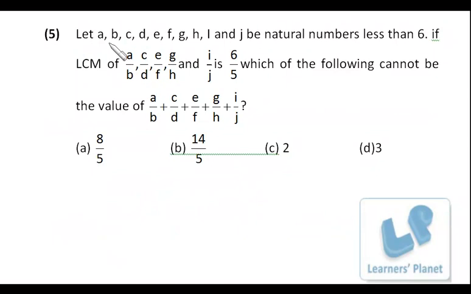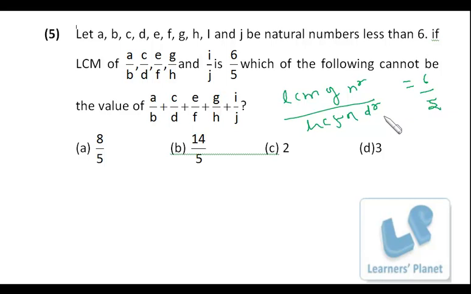Now this is an interesting question. Let a, b, c, d, e, f, g, h, i, and j be natural numbers less than 6. If the LCM of these is 6 by 5, which of the following can be the value of a by b plus c by d plus e by f, g by h and i by j? Okay, now listen to me carefully. See, LCM of fractions is what? LCM of numerators by HCF of denominators. So that is actually 6 by 5, right?